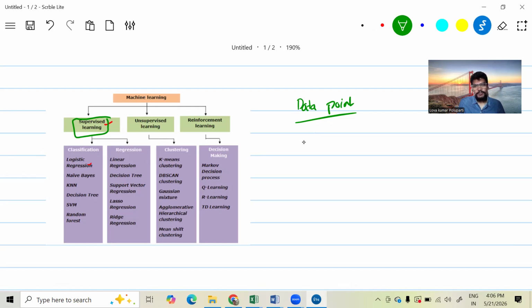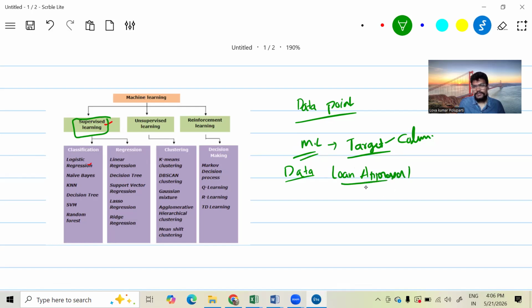So here in machine learning, how can we understand this? Supervised means whatever the target variable is, that is our supervised column. Let's take one simple example: say the data set is about loan approval.